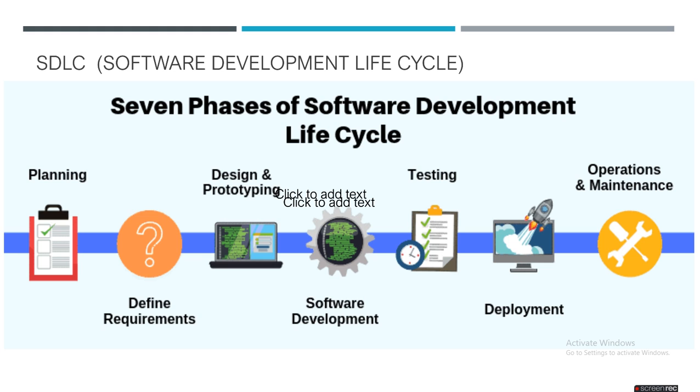Okay, so these are the 7 phases of the software development life cycle, and this is something every software developer should know about. First stage is planning, then requirement gathering, then designing, then software development, then testing, deployment, and maintenance. These are the 7 stages of the software development life cycle, and everyone should know about it.